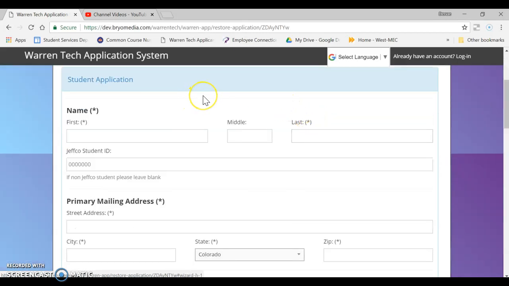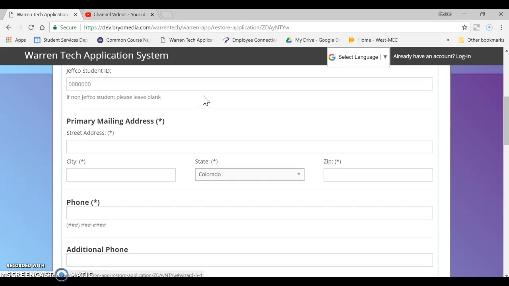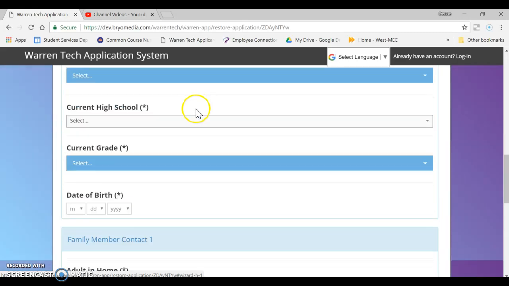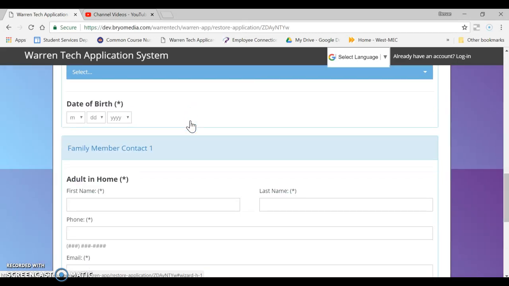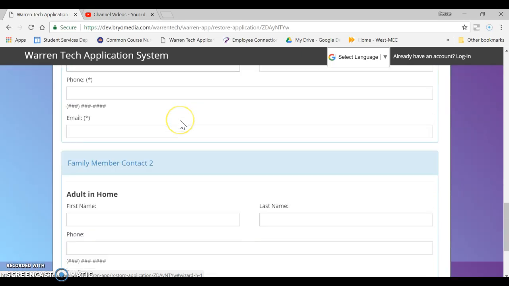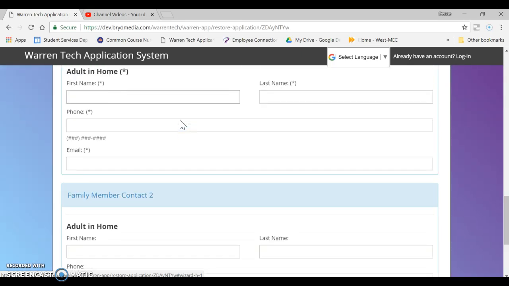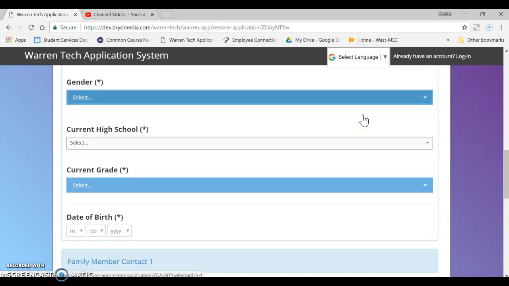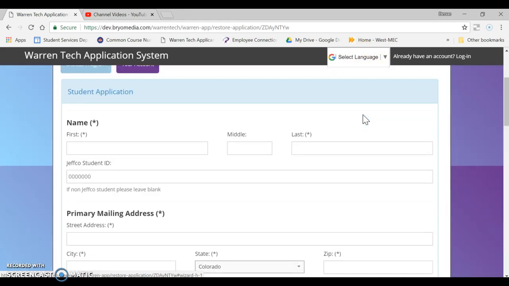They're going to fill out their name, their ID, mailing address, email, gender, their current high school, grade, date of birth. For family member contacts, we require one, but a second is there if they want to add that in. Also, we have languages here from Google, so if a student is working with their family, there will be a bunch of options for different languages. So that is the student side.